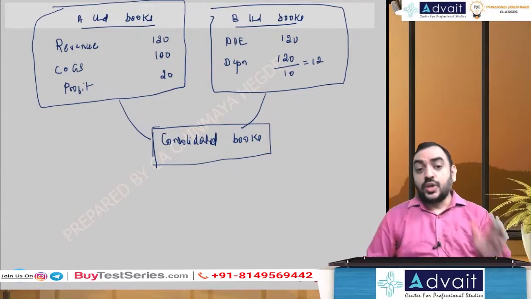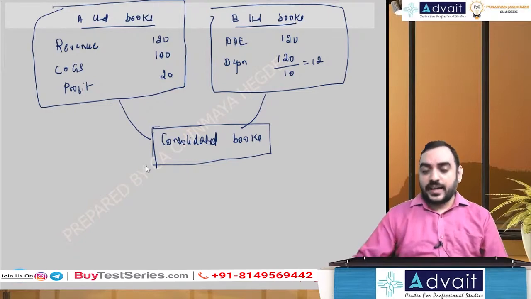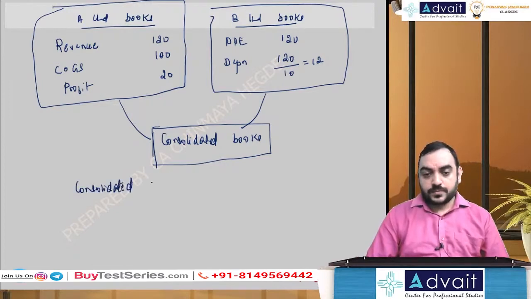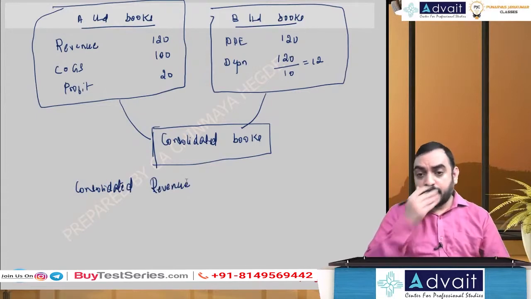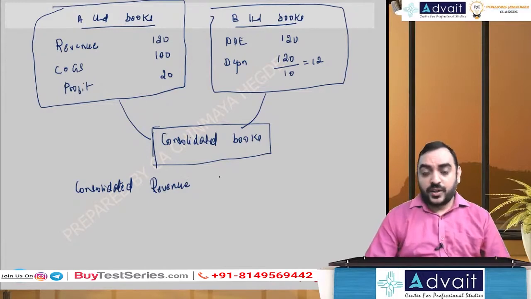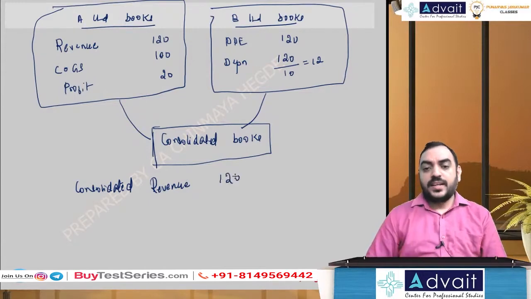It is not a revenue. So the revenue should be derecognized. So I'm going to debit the consolidated revenue account. I'm going to derecognize, and how much? It is going to be 120. I will derecognize.